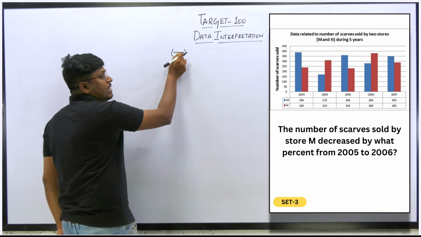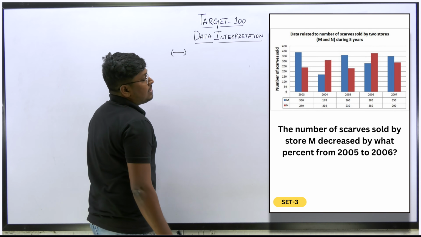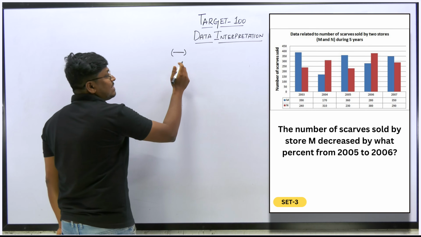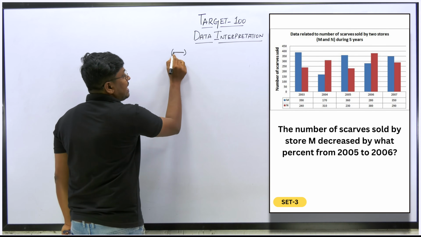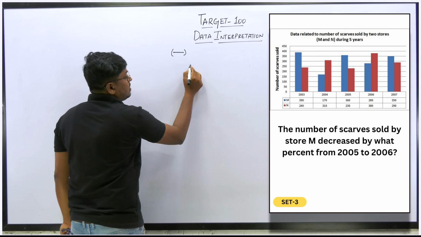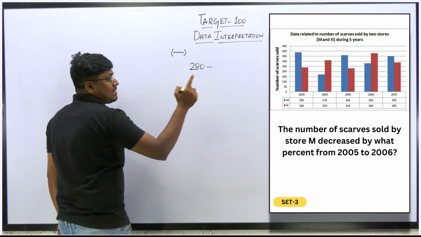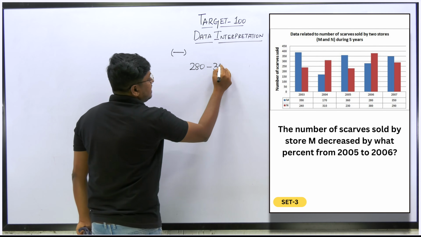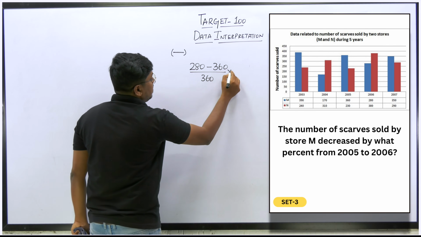So here it is decreased. So decreased is 2005 to 2006. So 2005 is how much? 360 and 280. So just see here, our target is to find a decreased percentage. So 280 minus the first value, which is 360, divided by 360 into 100.